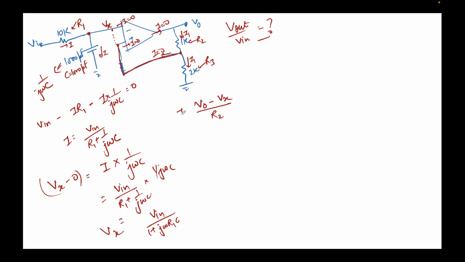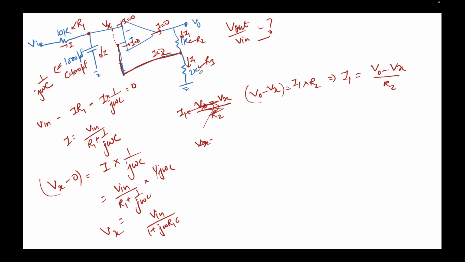This is the current I1. I'll also write Ohm's law across this resistor. Ohm's law across this resistor will be V naught minus Vx equal to I1, the current flowing through this resistor, times R2. This will give me I1 equal to V naught minus Vx upon R2.